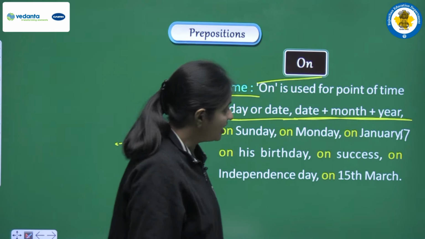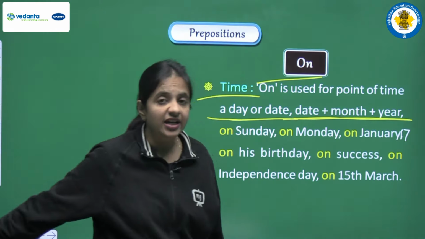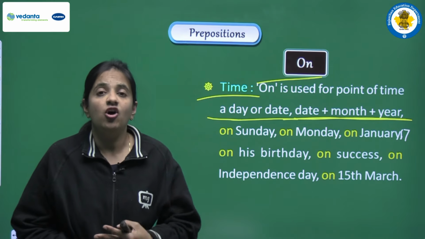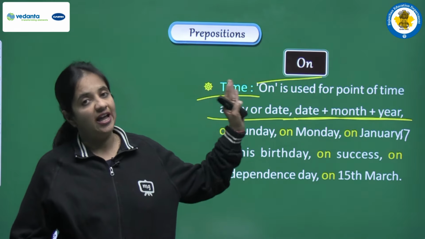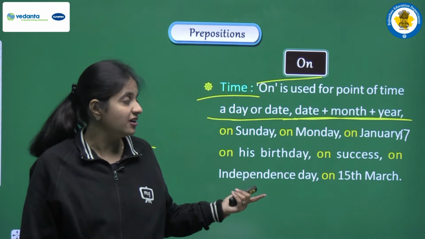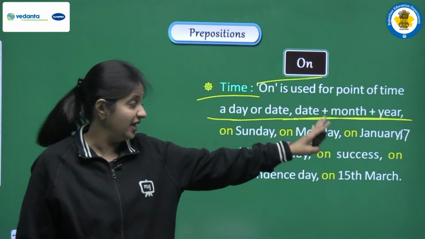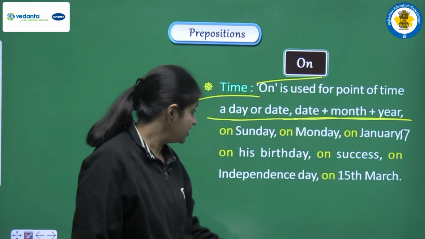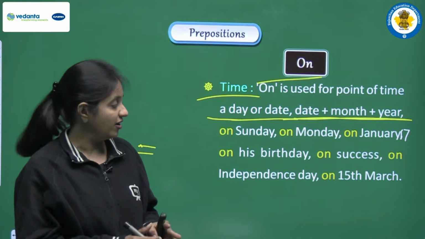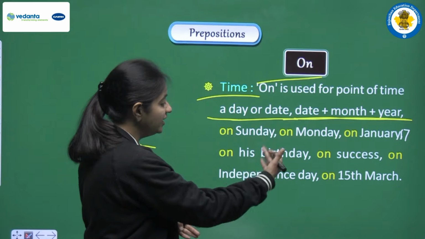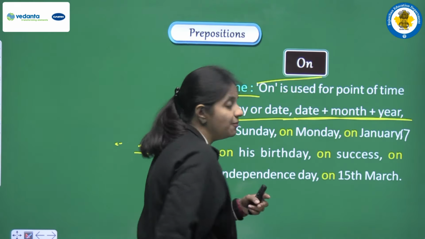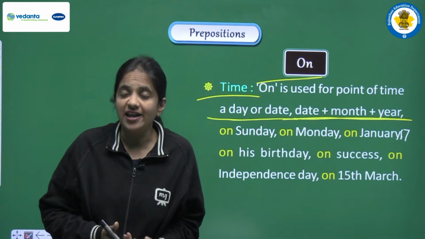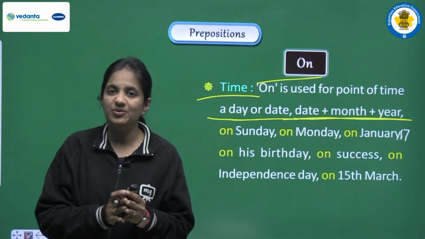Another thing we have is on January 17. It means if we have a date, after the day or after the month, then also we can use on. We can write on January 17. Next we can say on his birthday, on his success. It means if we have any kind of occasion, like on Independence Day, on 15th March. So in this manner, when we are trying to show the time, we use the preposition on.